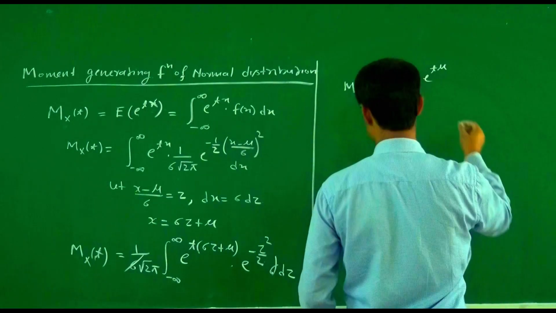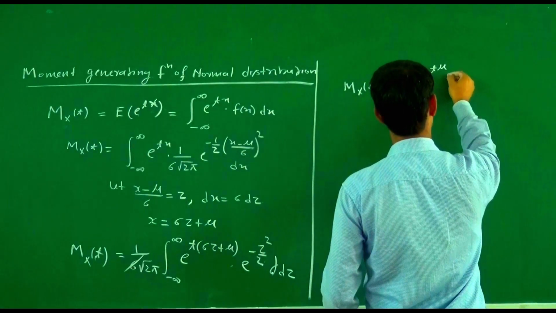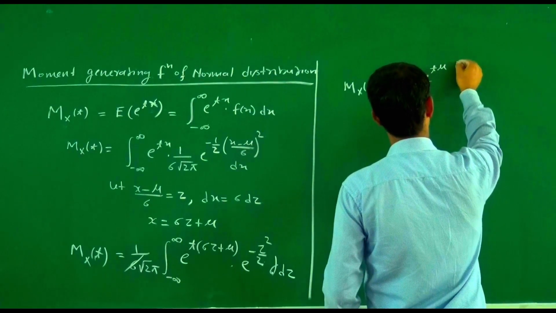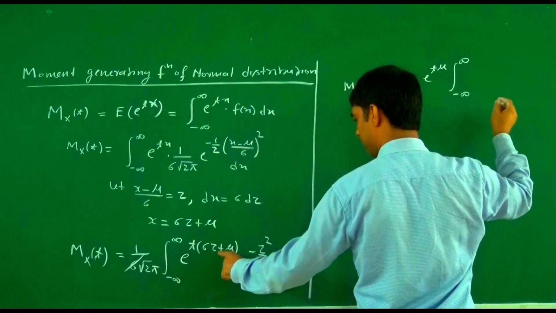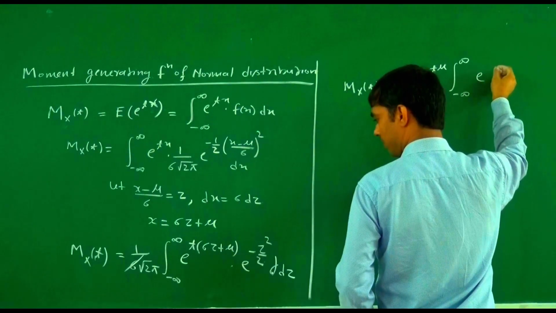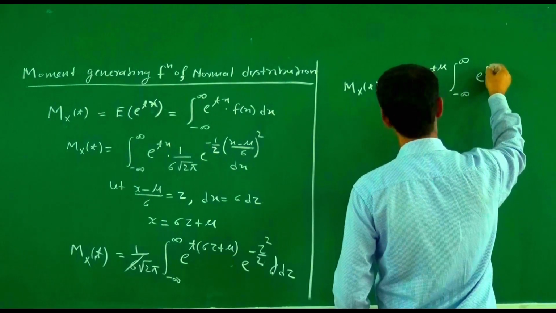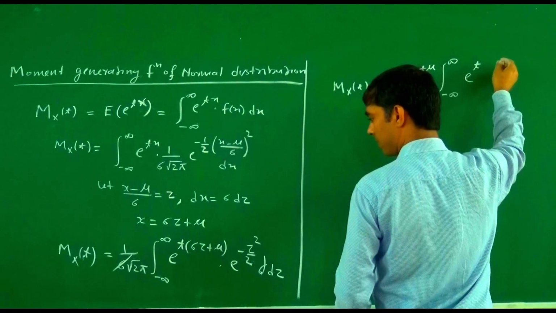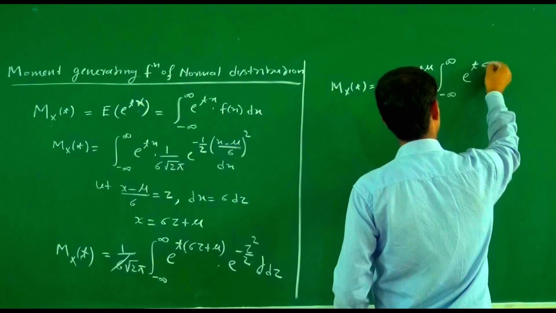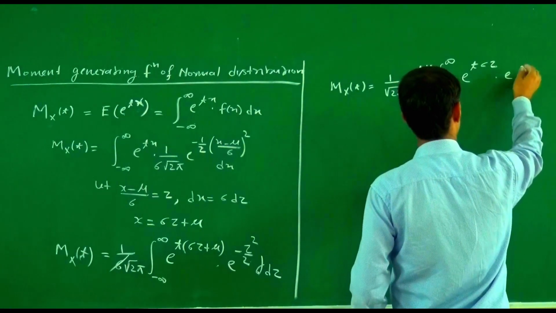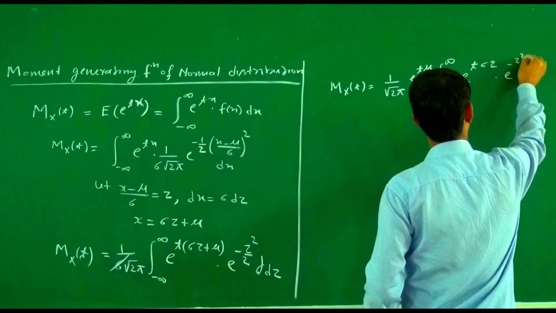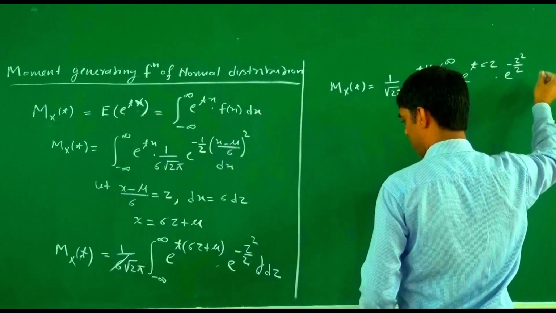So this becomes the integral from minus infinity to infinity of e to the power t sigma z times e to the power minus z square by 2 dz.